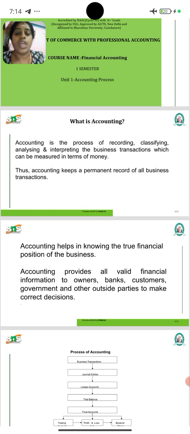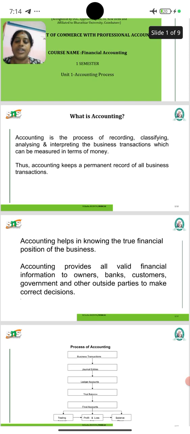Accounting helps in knowing the true financial position of the business. Accounting provides all valid financial information to the owner, banker, customer, government and other outside parties to make correct decisions. Accrual basis accounting recognizes revenue and expenses when they are earned or incurred, regardless of when cash is exchanged. This method is accurate in many companies.